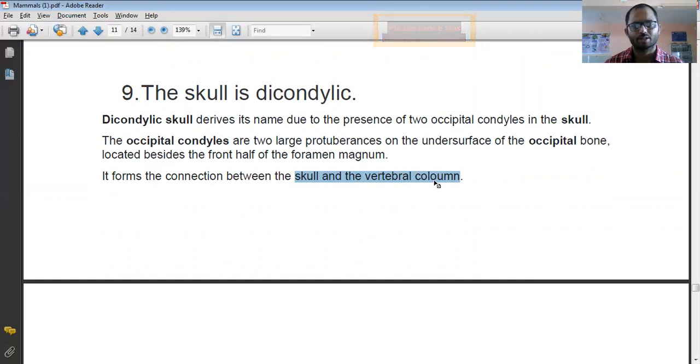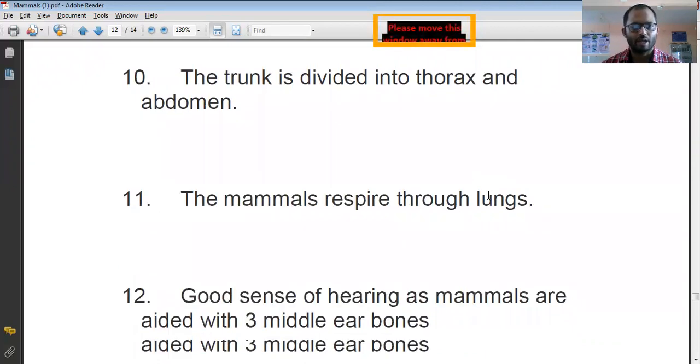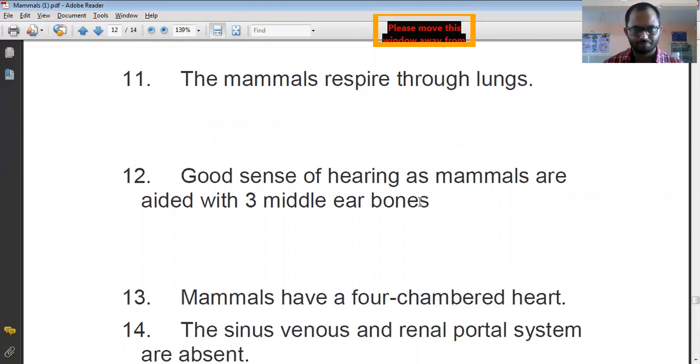So try to understand that the skull of the mammal is dicondylic. Then the trunk of the mammals is divided into the thorax and the abdomen. Then mammals respire through lungs. Lungs are present and used for respiratory purposes.